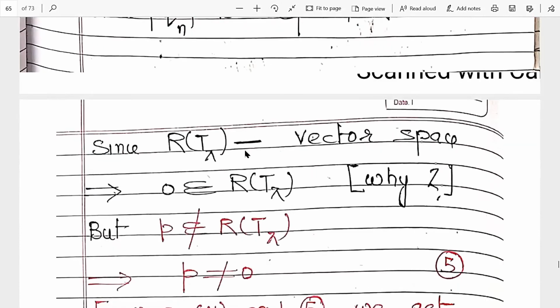Now this is the range of T lambda, which is a vector space. We know that, and every vector space contains an additive identity.